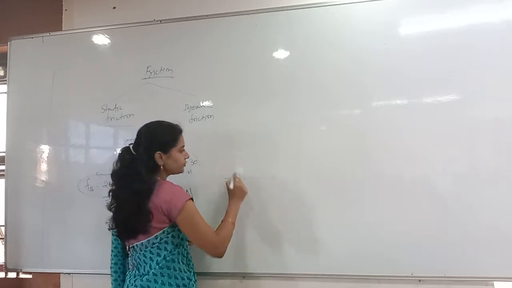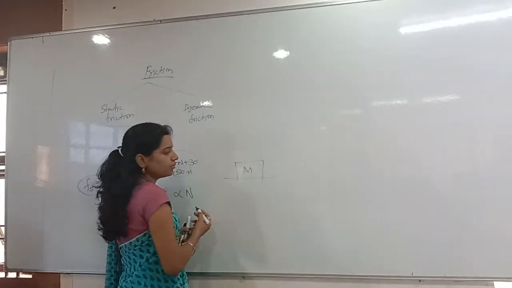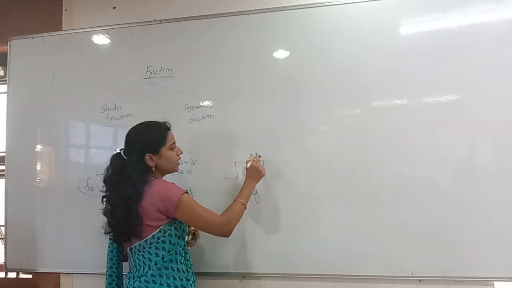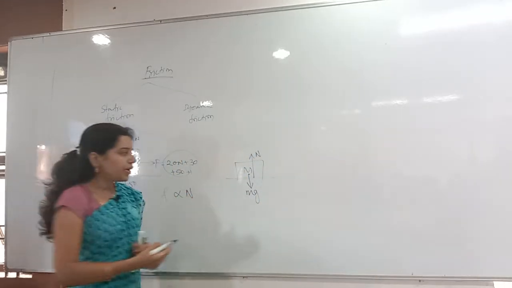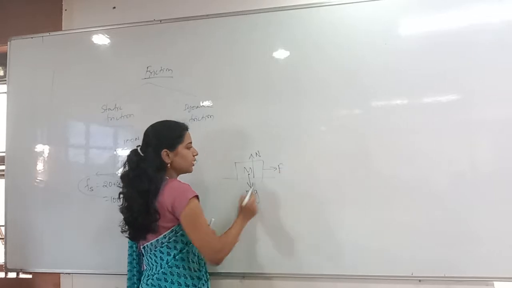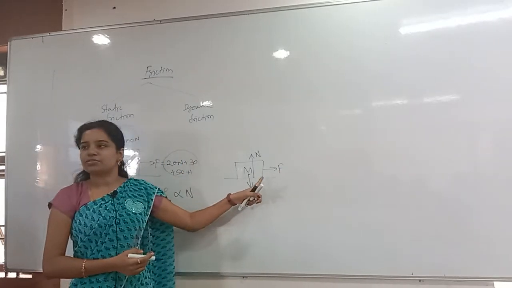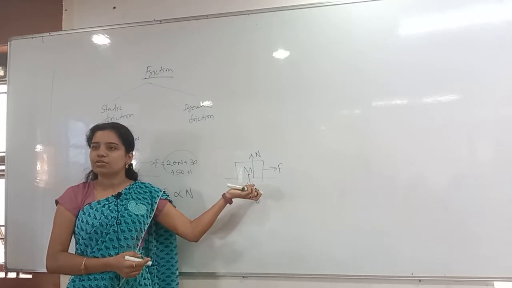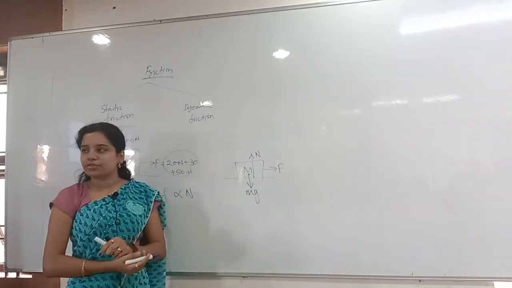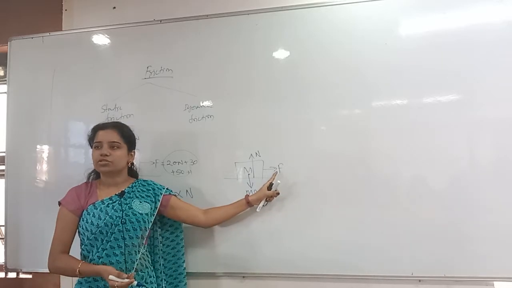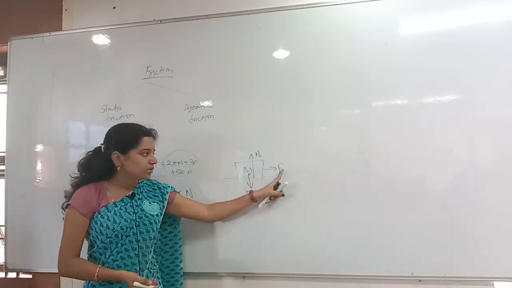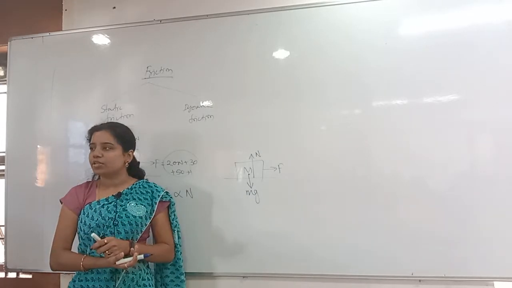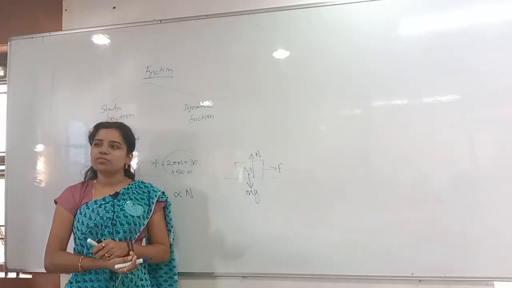See here, capital M, more mass is there. So downwards there is mg, and upwards there is the normal reaction. Now I want to move this body, so I first have to overcome this mg, and the contact force also, so that I can move it. For a heavier body, can I say the friction is more?